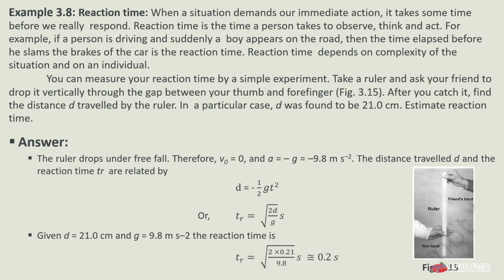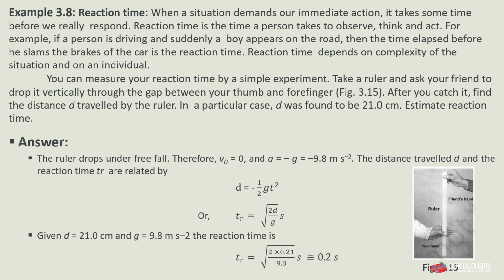Therefore, v0, which is our initial velocity, is equal to 0, and a is equal to minus g, which is equal to minus 9.8 meter per second squared. The distance traveled d and the reaction time tr are related by d equals minus 1 by 2 g t square, or we can say that the reaction time tr is equal to the square root of 2d divided by g. Given d is equal to 21 centimeter and g is equal to minus 9.8 meter per second squared, we substitute these values in our equation of tr.